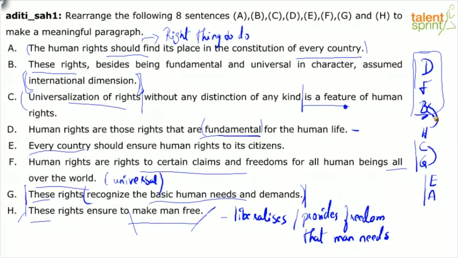So, again, after the first couple of sentences, it took a little time, but I'm going to go with this sequence. Let me write it here again. D, F, B, H, C, G, E, A. This is our sequence, right?